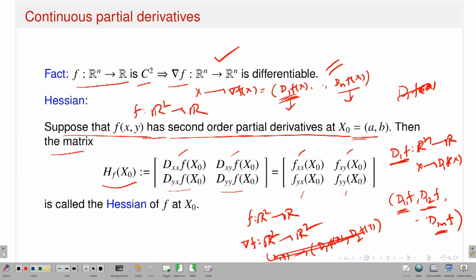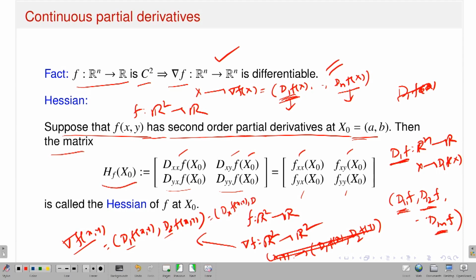Sorry, I think this is wrong. I should say this is the one. So it should be a map. The gradient of f at x, y is nothing but d1 of f at x, y and then d2 of f at x, y. So, this is your map. Now, what is this? I have d1, that means dx or fx, whatever it is, and this is d2 or dy. So if I write it in your notation, dx of f at x, y and dy of f at x, y.